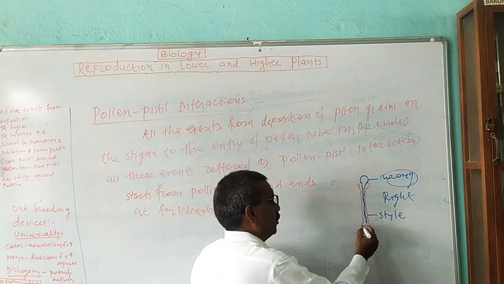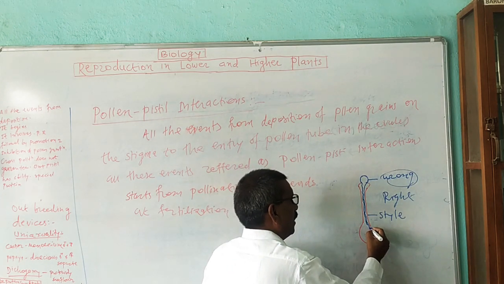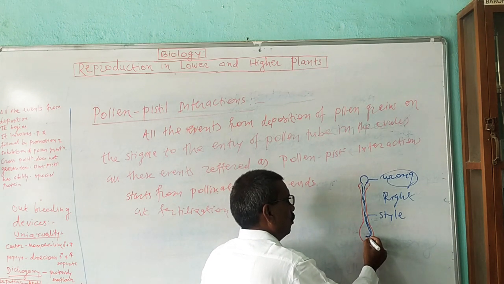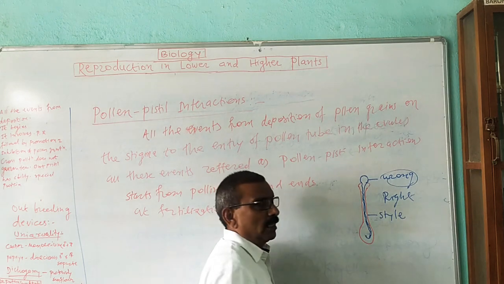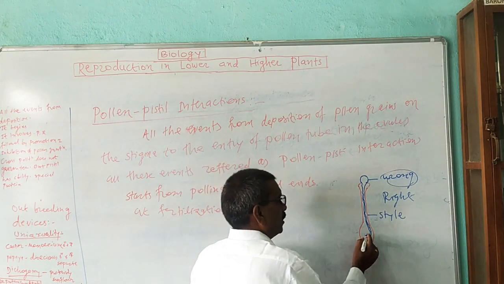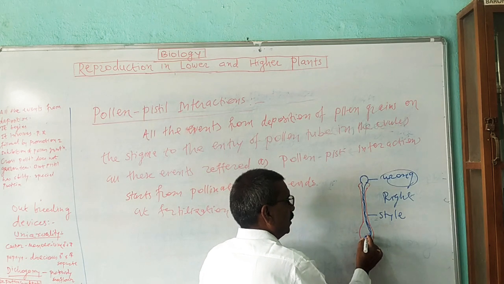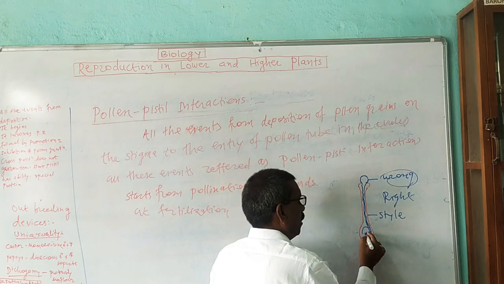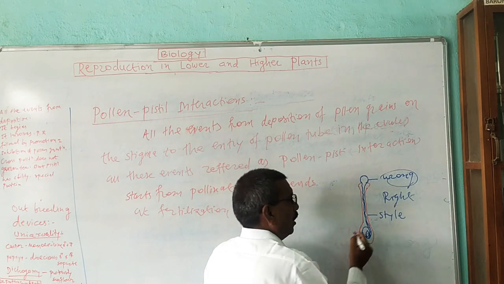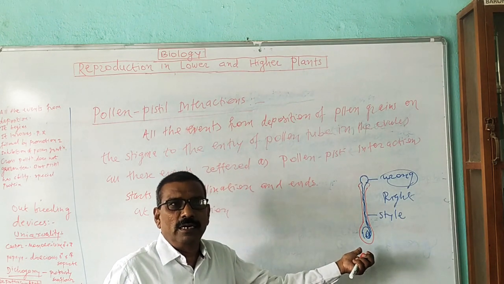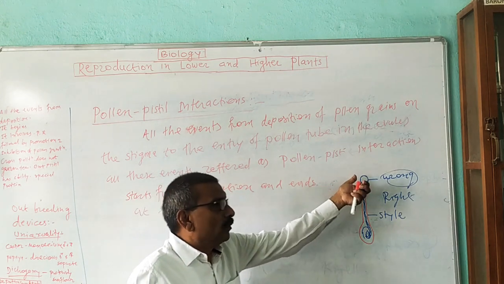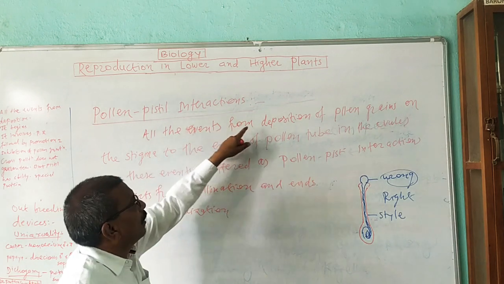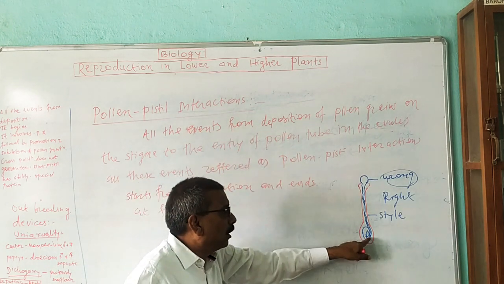During this, the pollen tube travels through the style, then enters into the ovary, and enters into the ovule through one of the synergids. When it enters the synergid, it absorbs the content and finally bursts open in the ovule, releasing its content.